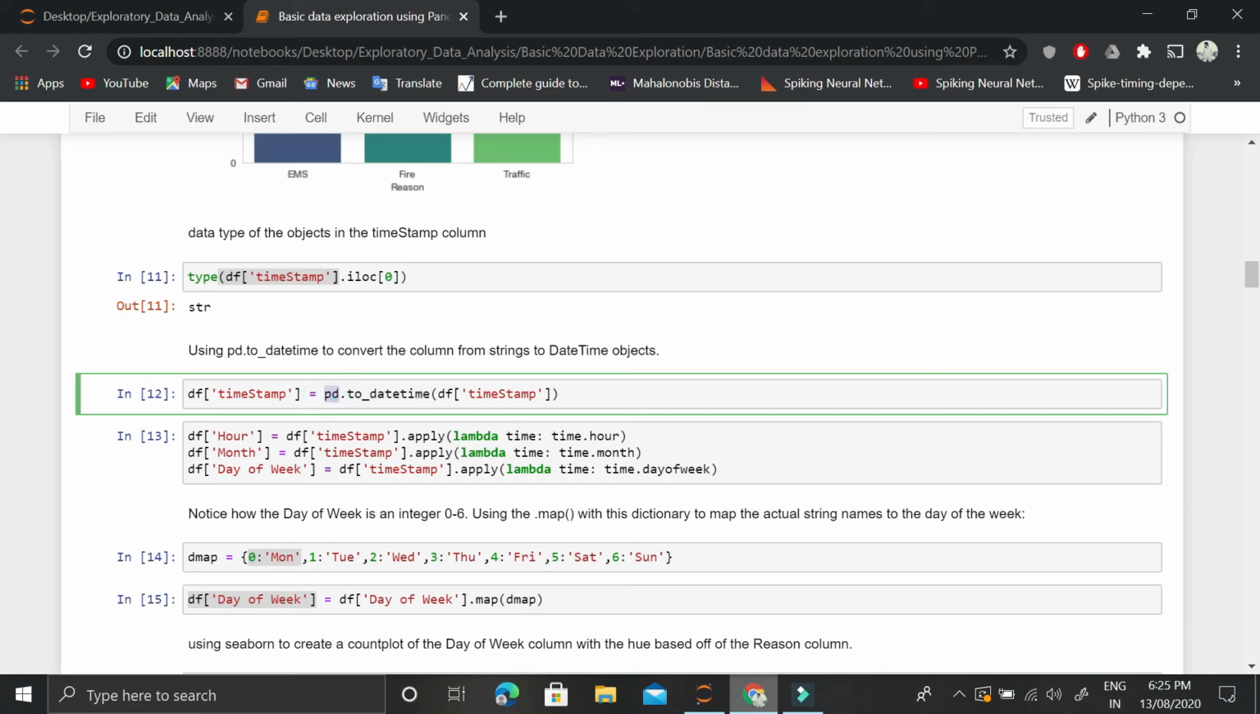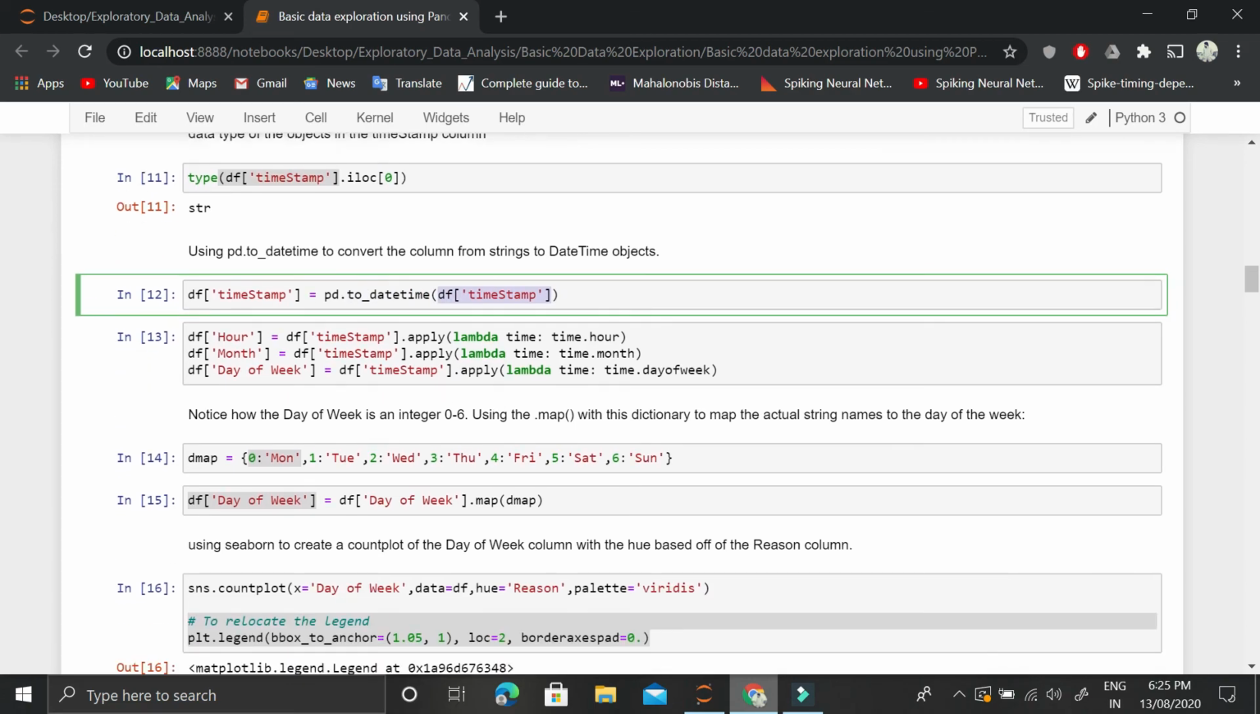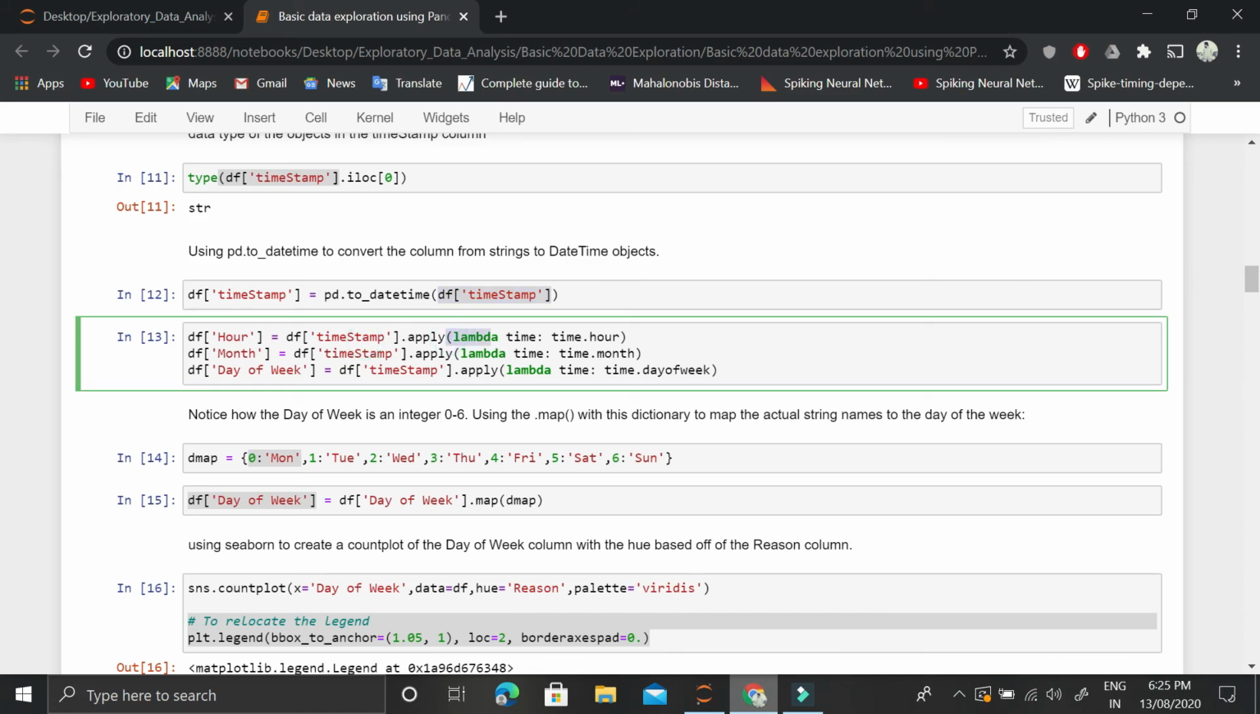So this pandas library contains the function to_datetime, which will convert the type of this column, timestamp. Once converted, we will apply this lambda function. A lambda function is a function which will be applied, whatever this logic is. I'll be explaining this logic. The apply method that we are using for this data frame column timestamp will apply whatever logic is defined here to each row of this data frame containing these timestamps.